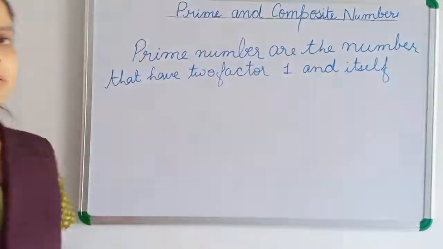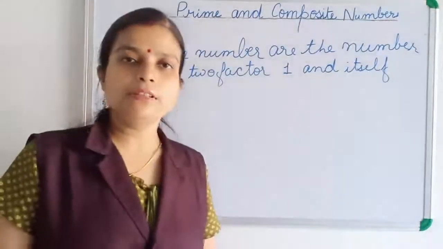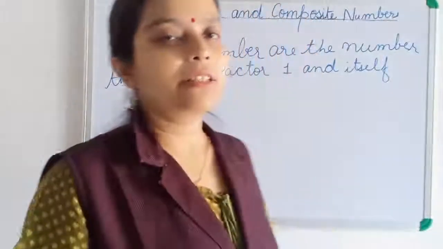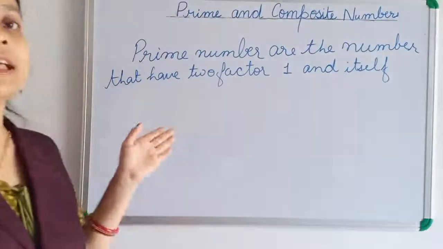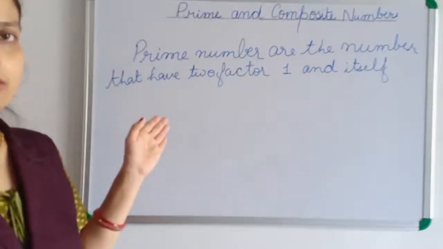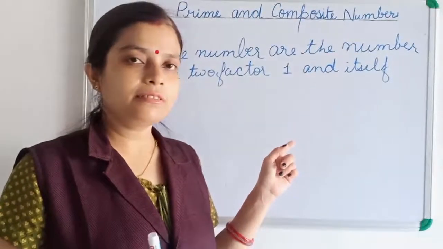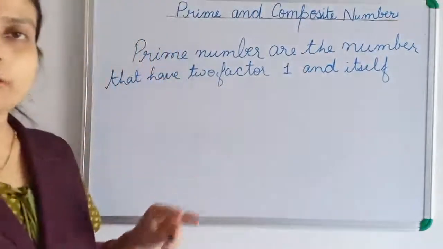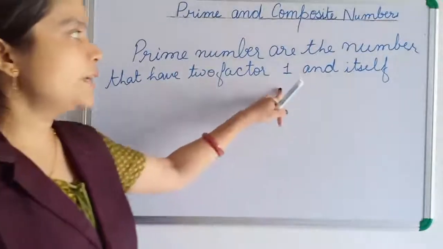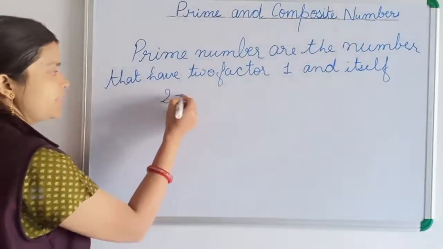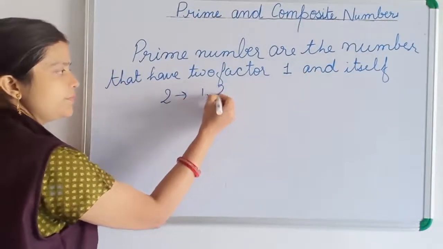So children, now 2 is an even number. We can divide 2 into 2 equal groups, but 2 we can't see in any multiplication table except the multiplication table of 2. So the factors of 2 are only 1 and 2.